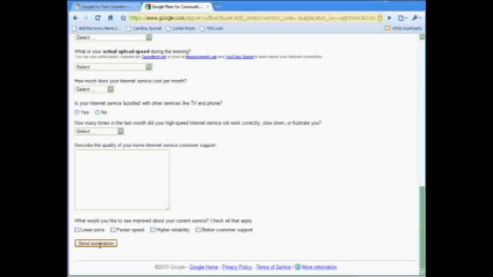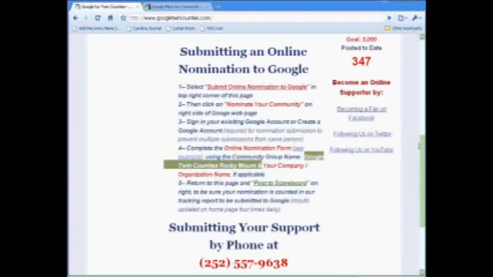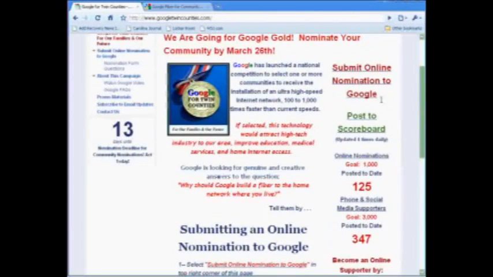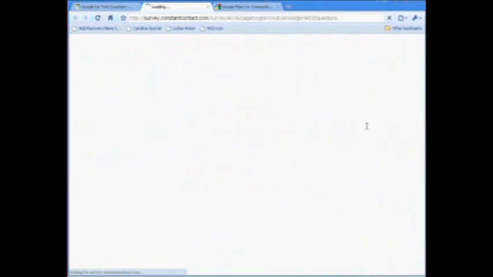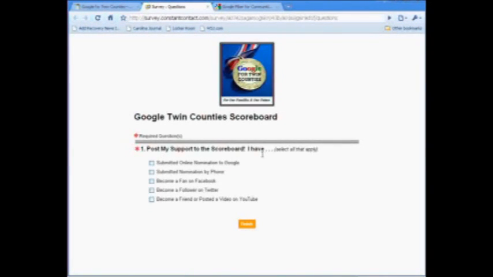When you're done, please go back to the Google Twin County site and go to Post to Scoreboard. It's right below the Submit Online Nomination. This scoreboard here shows online nominations as well as phone and social media supporters. Make sure you click on that, and it'll ask you a very brief question, and that is that you have done one of the following: either submitted an online nomination to Google, nomination by phone, become a fan on Facebook, followed on Twitter, or posted a YouTube video. You click on the ones you've done, hit finish, and it'll take you back to the Twin County site, as you can see there.